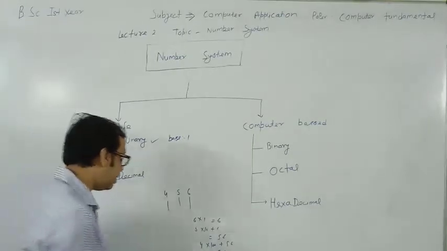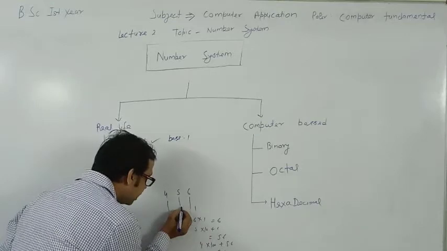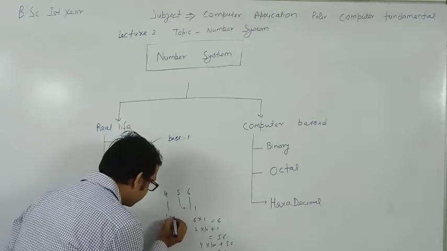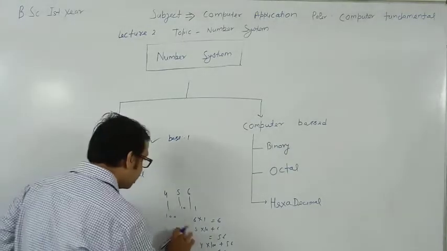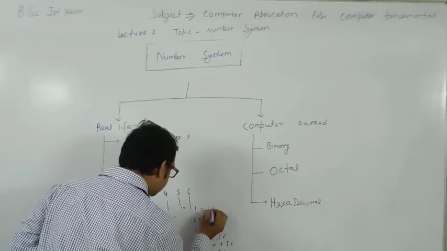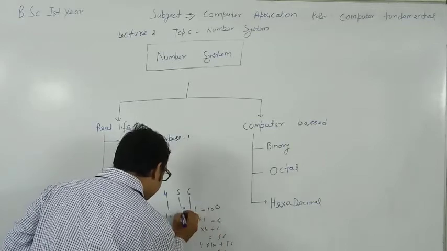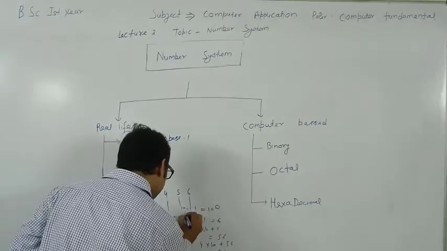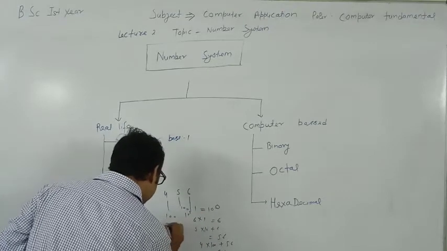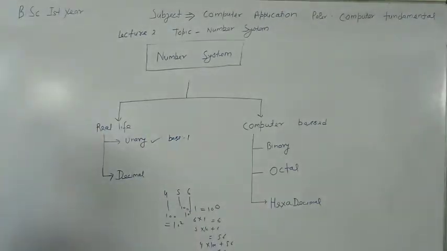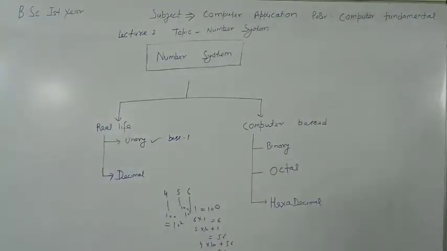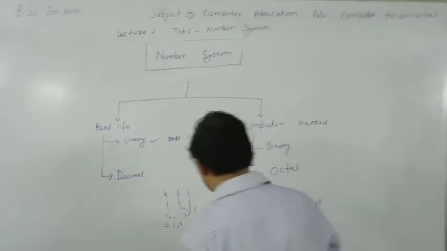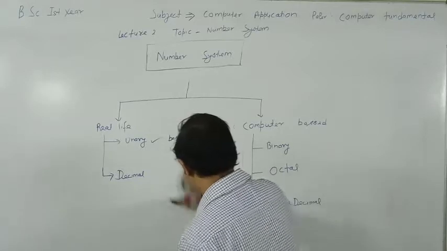If we say this is the ones, this is the tens, and this is the hundreds place, and you go from here, this is one more ten. So you can write it: this is 10 power 0, this one is 10 power 1, this one is 10 power 2. So the decimal number system is working in such a way. And in real life applications, when we purchase something or count something, we use this number system.